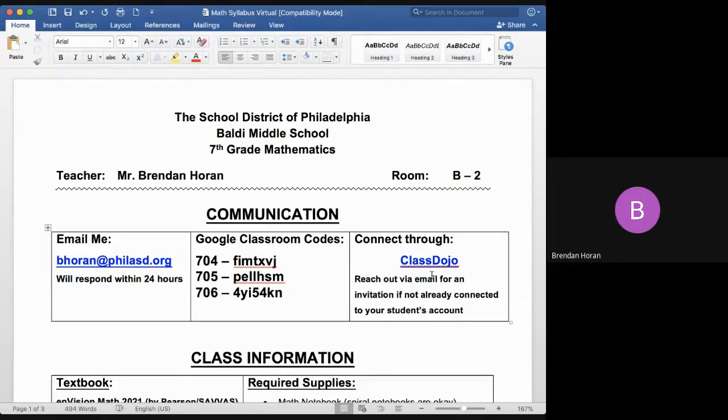You can send me an email. I can connect you either by your email or by phone number, but a lot of our school-wide information flows through Class Dojo, so that would be a great place to remain connected throughout this year.